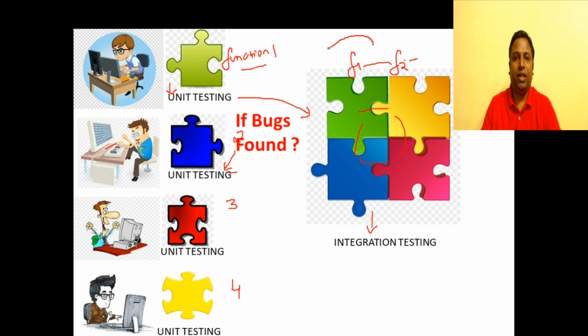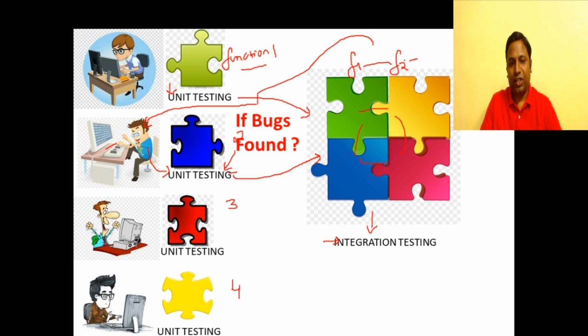So the defect will be communicated to this particular programmer. He is going to go and change, make it work, and then again he's going to go with unit testing. And once unit testing is done, again they're going to integrate all the functions and then perform integration testing. So until and unless all the bugs are fixed, they're going to continue this process. You have a defect, you go fix the defect, and again you go and test.